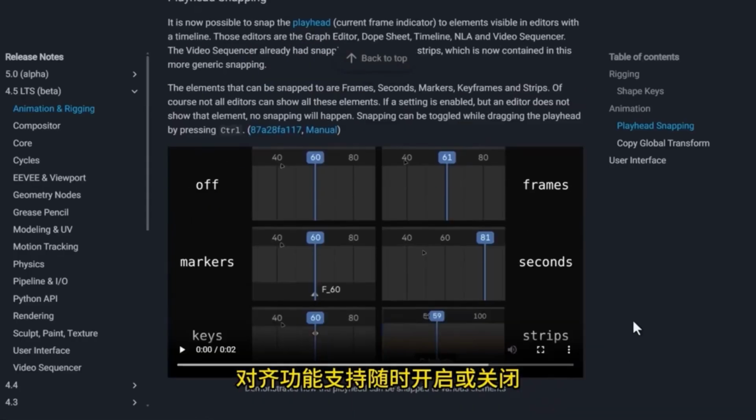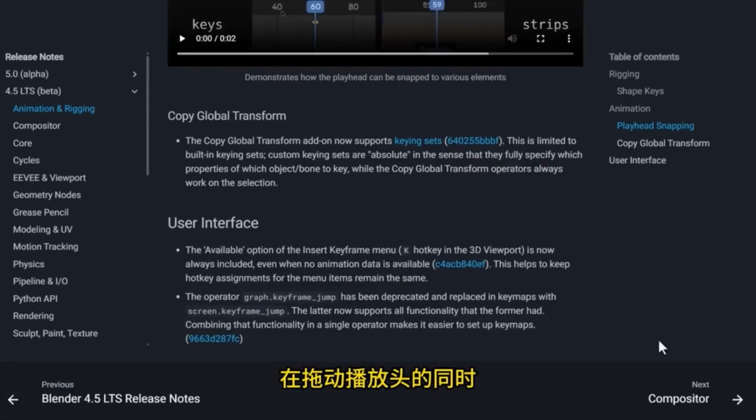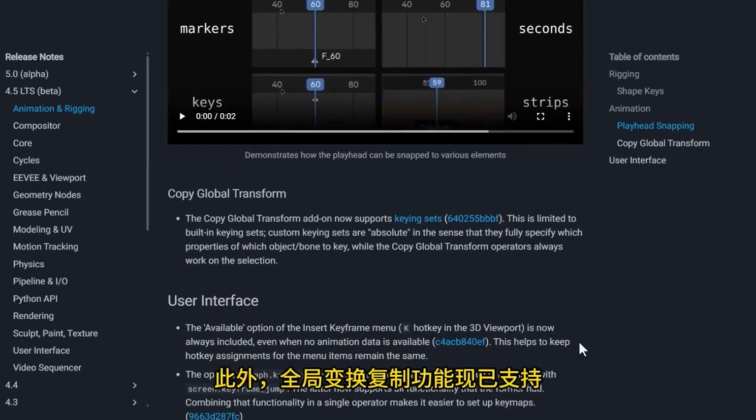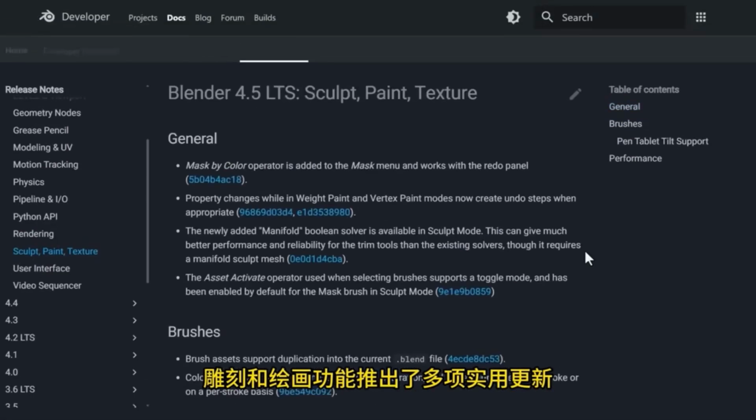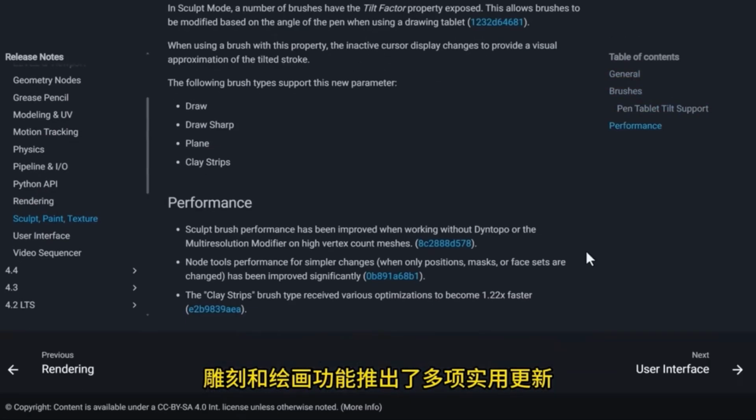The alignment feature can be turned on or off at any time. By holding down the Ctrl key on the keyboard, you can drag the playhead simultaneously. Additionally, global transform copy functionality is now supported. The key insertion feature, along with several interface optimizations for sculpting and painting functions, has introduced several practical updates and